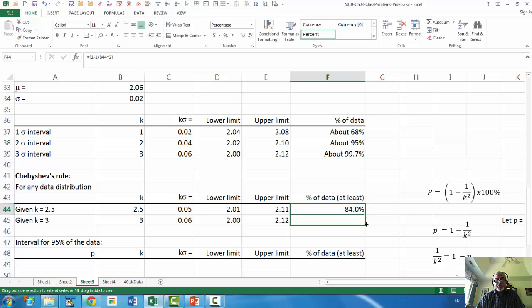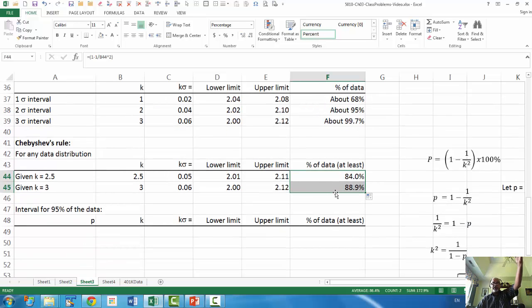And 88.9%. So if it has a bell-shaped distribution, we know almost certainly that all the bottles will have at least 2 liters because the lower limit is 2. But if it is not a bell-shaped distribution, you can be sure of only 88.9% of the bottles having the labeled amount of cola. So for about 11% of the bottles, the amount will be less than the lower limit. So that's a problem.